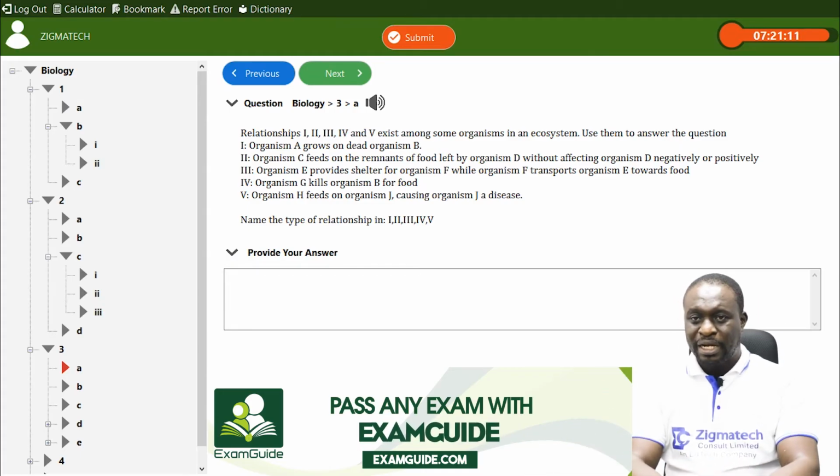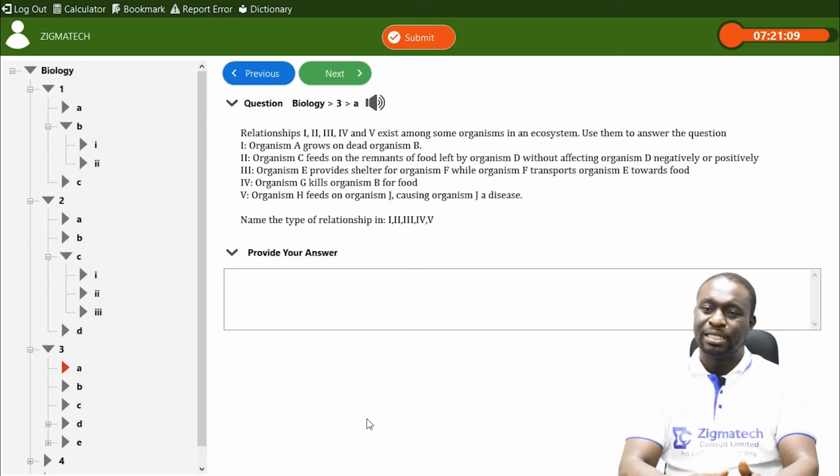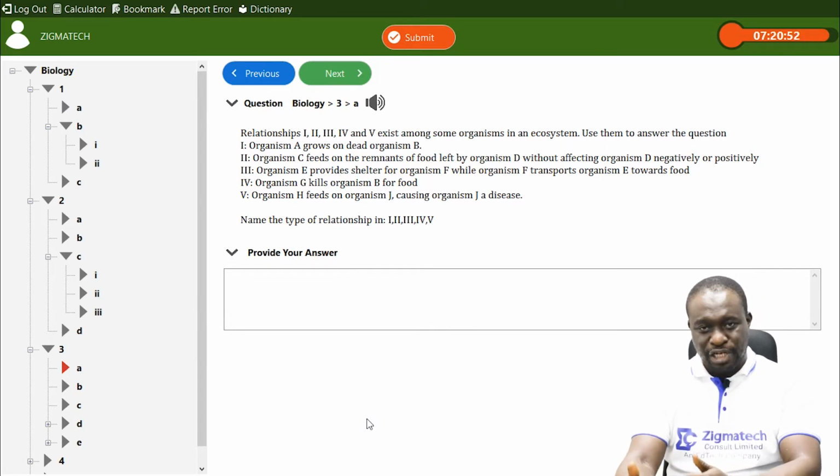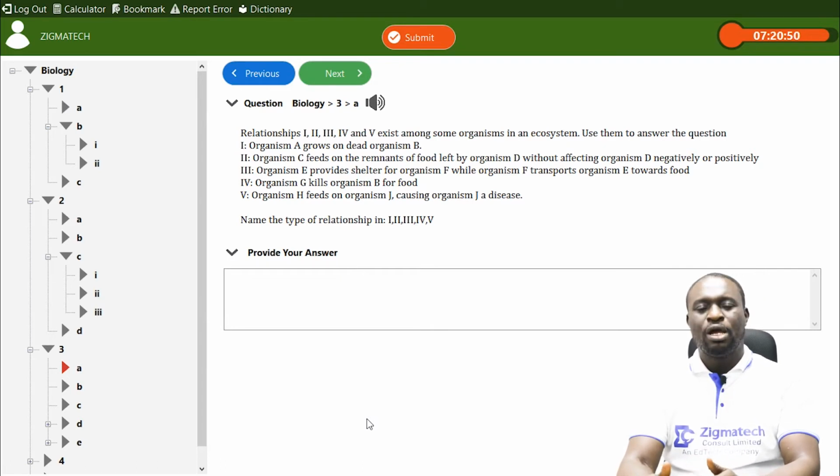living organisms. Now, relationship 2, they said organism C feeds on the remnants of food left by organism D without affecting organism D negatively or positively. Now that talks about commensalism. This is what we call a topic in biology called biological association.